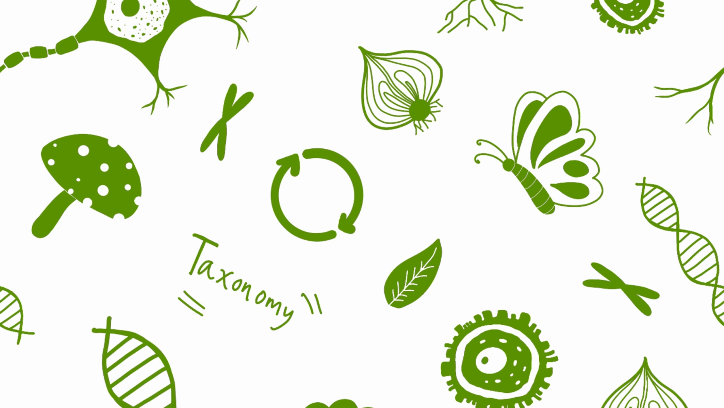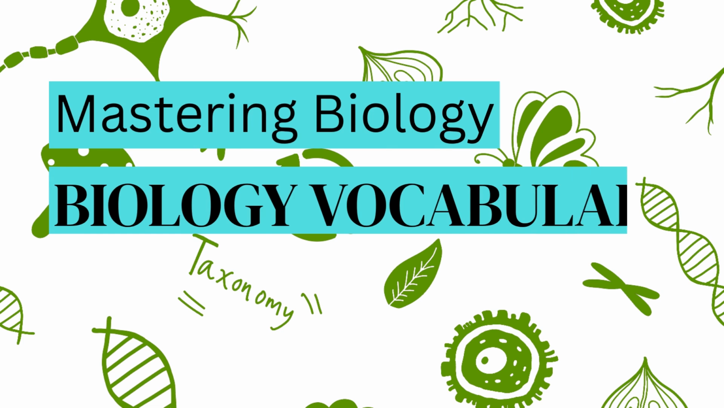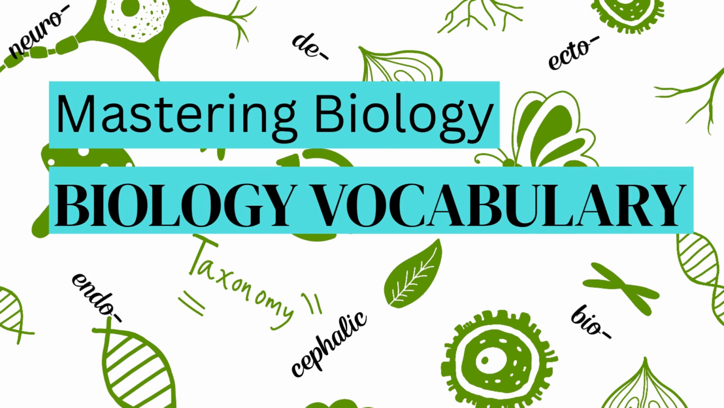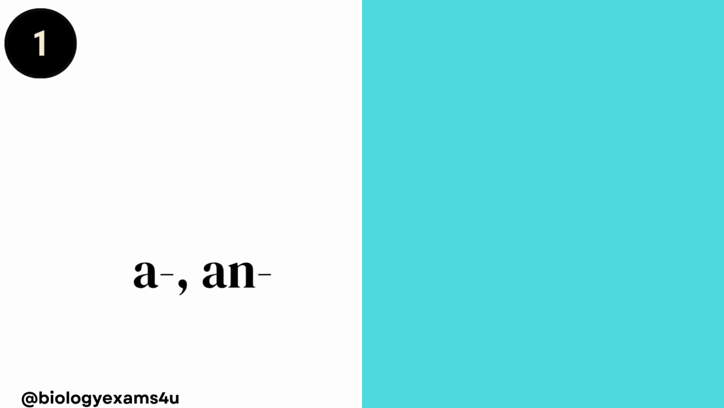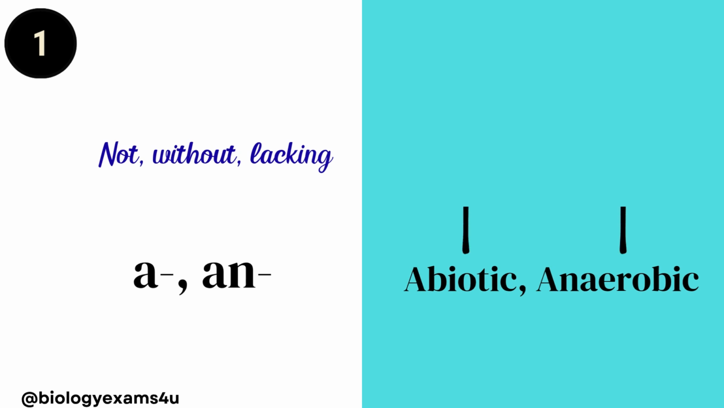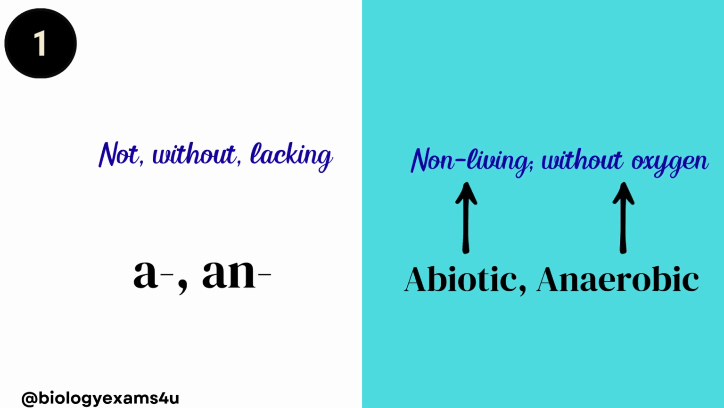Hi friends, in this video let me share one of the smartest ways to master biology, cracking the code of prefixes, suffixes and root words with examples. These word parts help you to unlock hundreds of complex confusing biological terms. First one is a or an, that means not, without or lacking, as in abiotic, that means non-living, anaerobic, that is without oxygen.